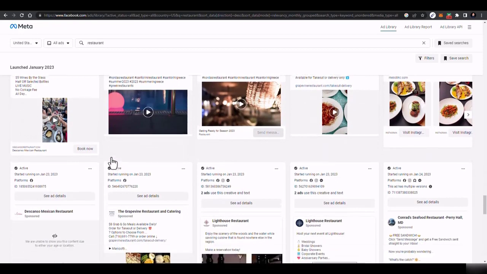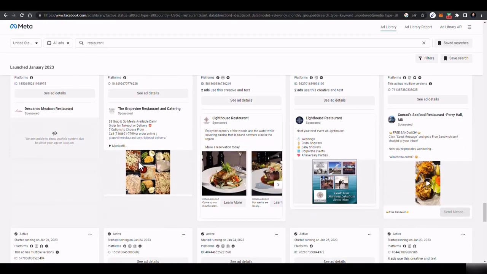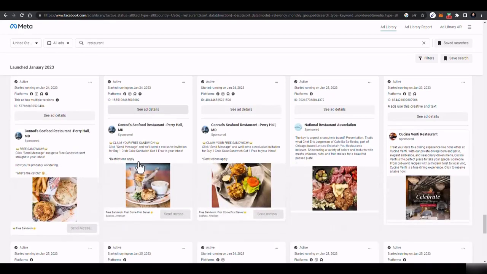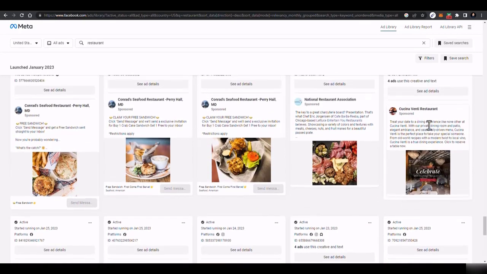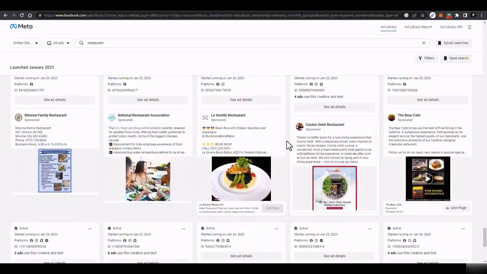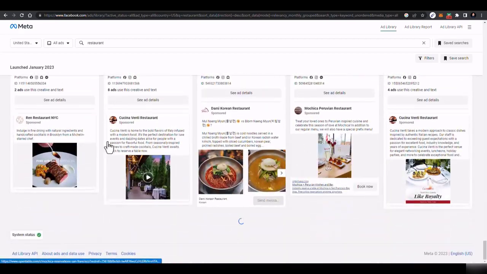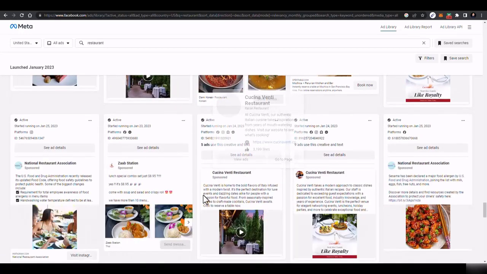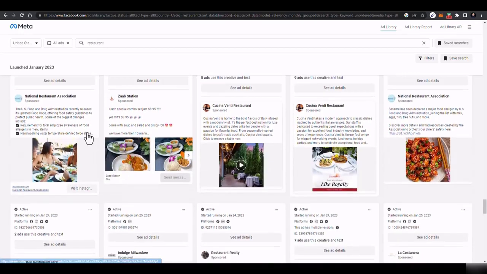There are a lot of other restaurants or other businesses who are not using great ad copies. Like this one is in the form of a complete paragraph, and people don't like it. Then this one is not customized, and you can have a look at the copies. If you think any copy is not good, you can just follow the same thing.